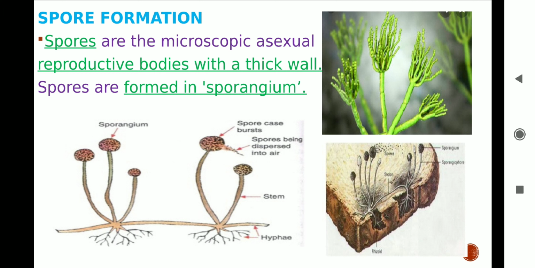Spores are light and small, and are easily dispersed by wind, water or animals. Spores germinate into new individuals only under favorable conditions. Students, you know the favorable conditions for fungi to grow are a warm and humid climate and a dark surrounding.